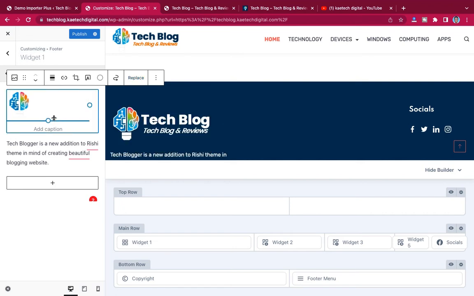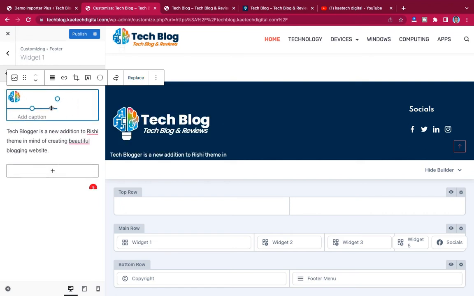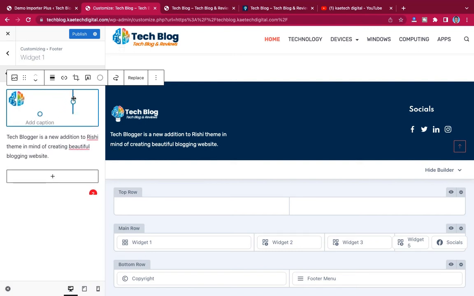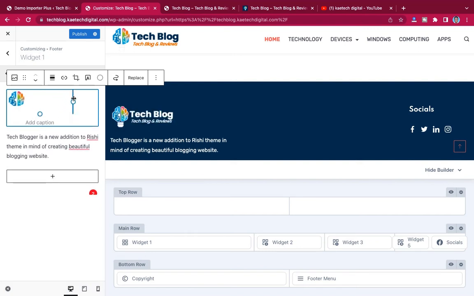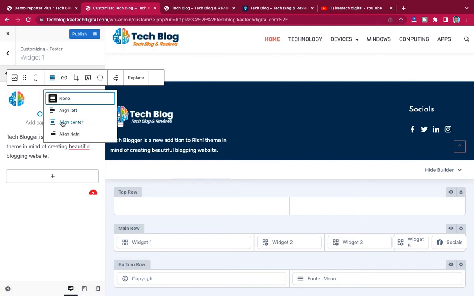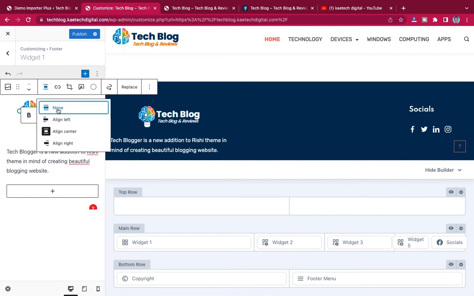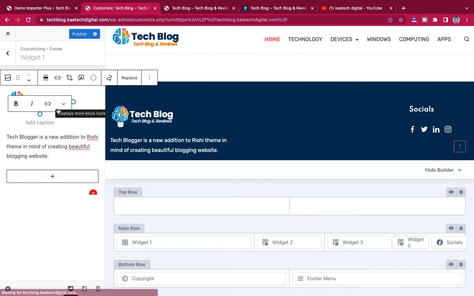So you can decide to reduce the size a little bit, and then you can also place it anywhere you want it. It depends on you. Maybe you want to place it in the center, depends on how you want to place it, or however you want to place it. So I just make it align, the alignment none. And then you can also change this one.